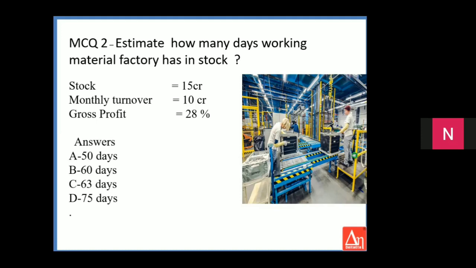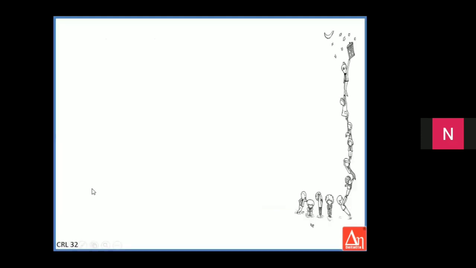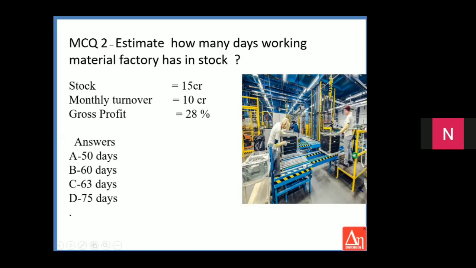The COGS 86.4 divided by the stock 15 works out to 5.76. So 365 divided by 5.76, you get approximately 63 days. So the factory has got material to work for 63 days.